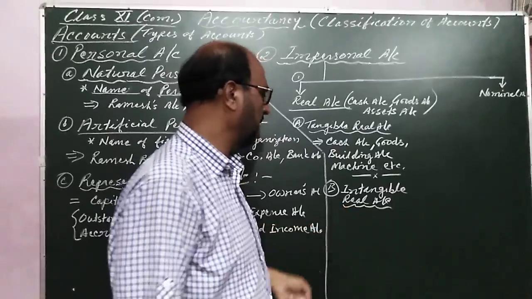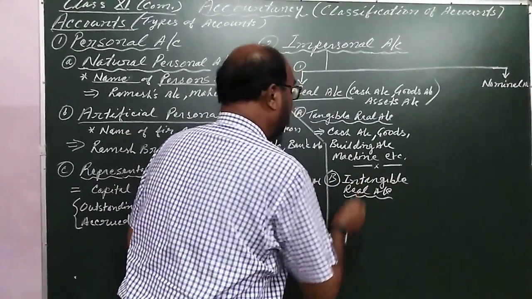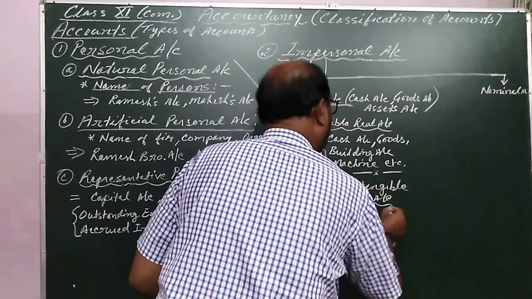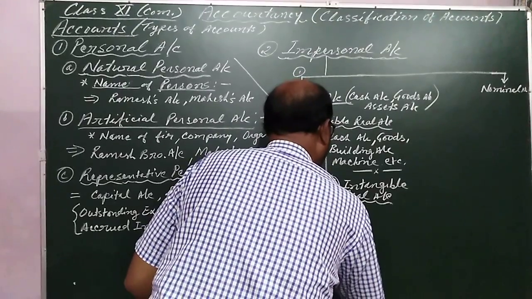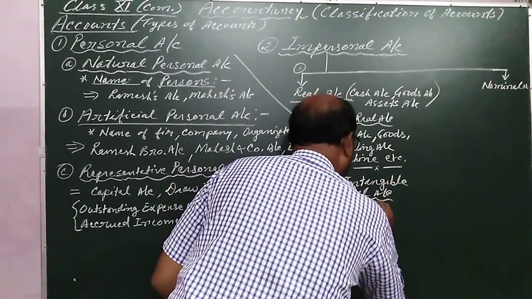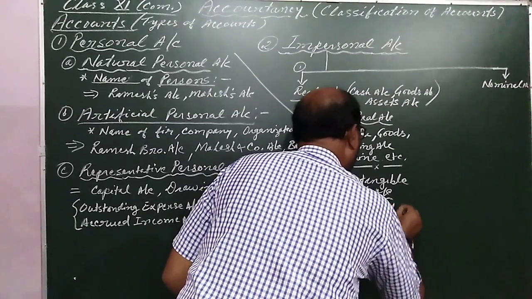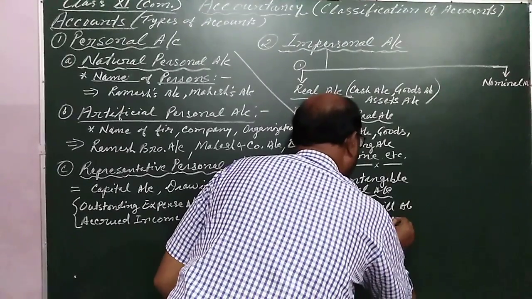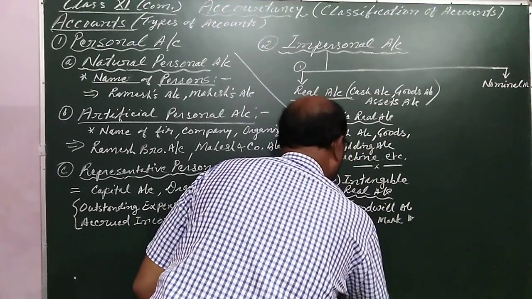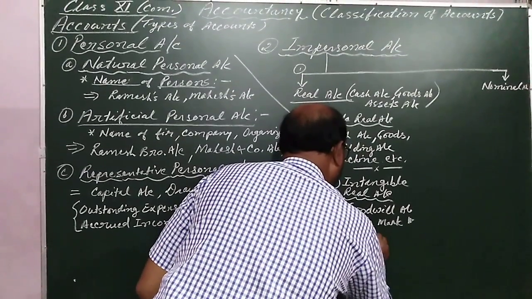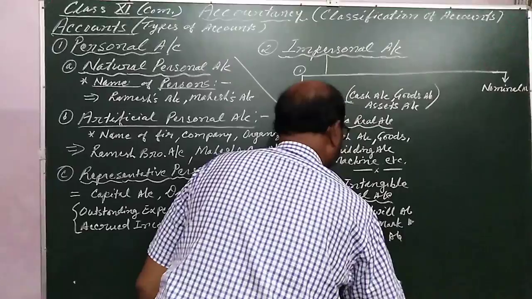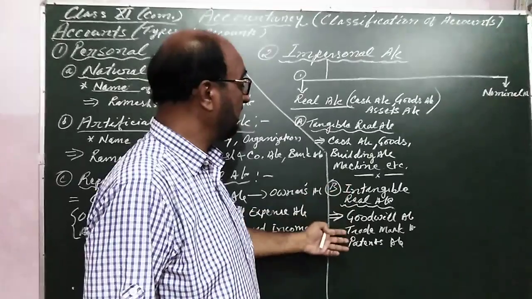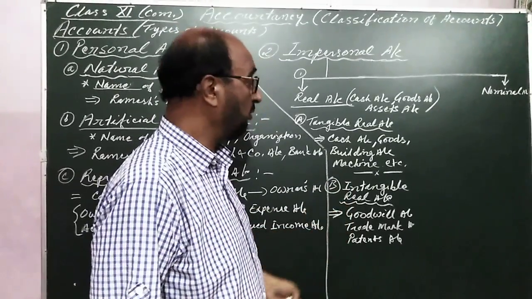Intangible real account, the meaning of intangible, which cannot be touched. An example of this intangible is the goodwill account, trademark account and patents account, etc. These are the examples of the intangible real account.